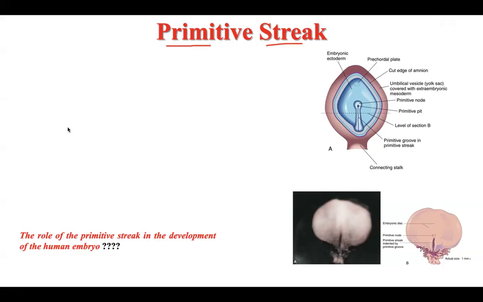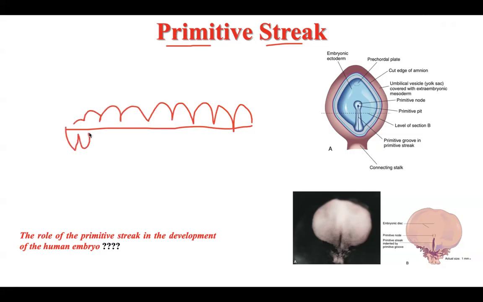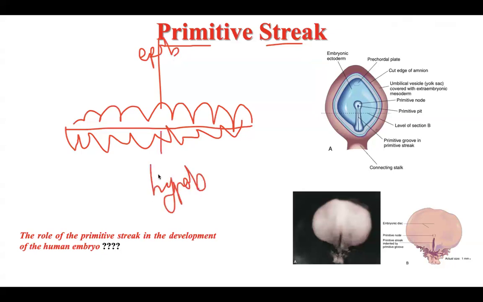What is meant by the primitive streak? This is the epiblast, the bilaminar embryonic disc, epiblast. And below here, hypoblast. This is the embryonic disc. So this is the epiblast, and this is the hypoblast. This is the cranial end of the embryo, cranial near the head.